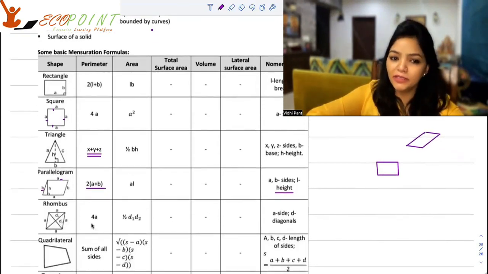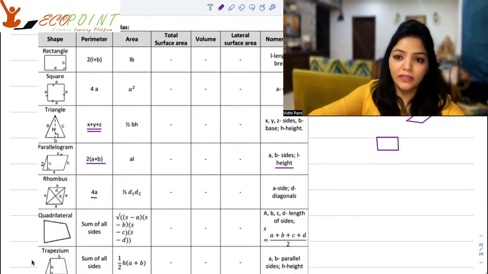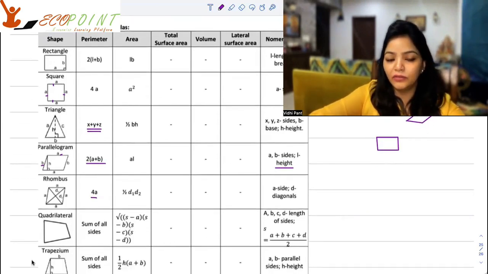Rhombus: perimeter is 4a, and the area of a rhombus is, if you have diagonal 1 and diagonal 2, half into diagonal 1 into diagonal 2. Quadrilateral is any shape with 4 sides. The sum of all sides is your perimeter.